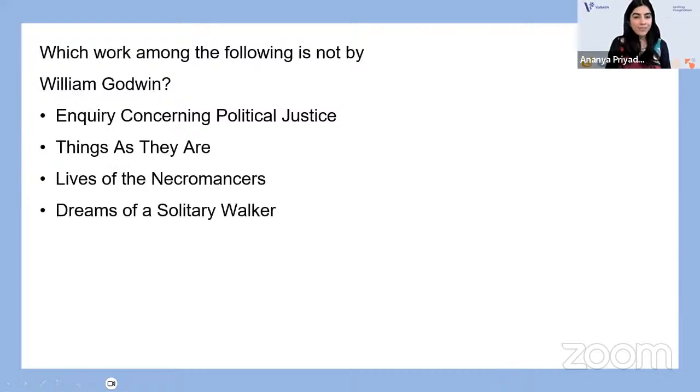Which work among the following is not by William Godwin? Is it Enquiry Concerning Political Justice, Things as They Are, Lives of the Necromancers, or Dreams of a Solitary Walker, which is not by William Godwin? So, Enquiry Concerning Political Justice, Things as They Are or The Adventures of Caleb Williams, Lives of the Necromancers, all these are works by William Godwin.